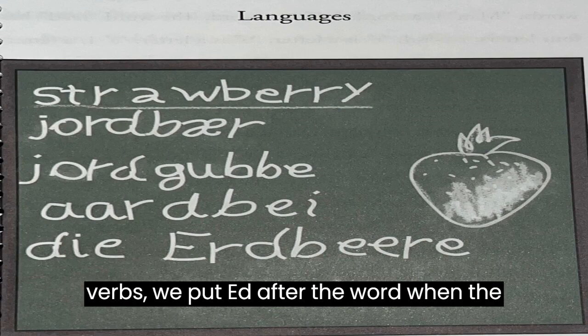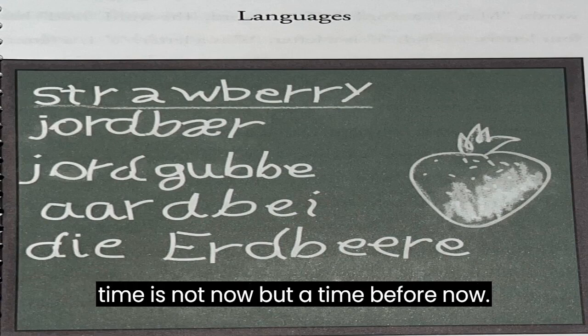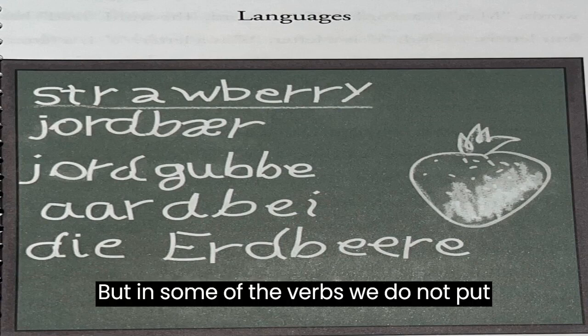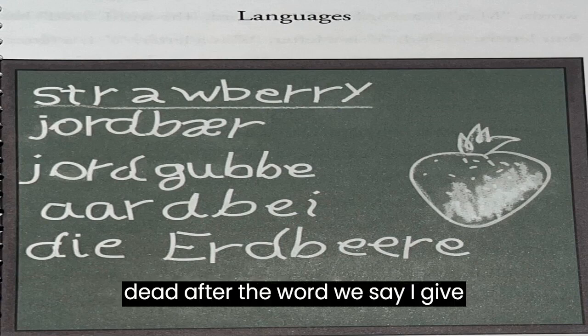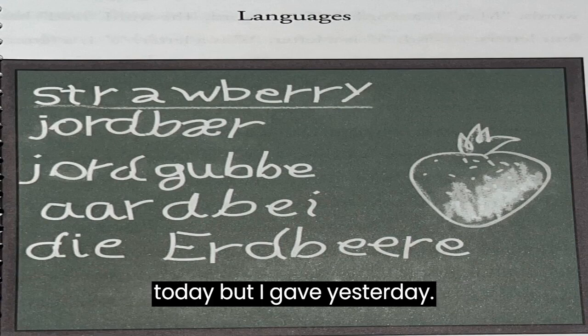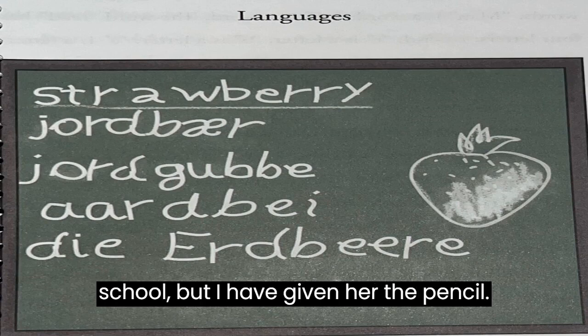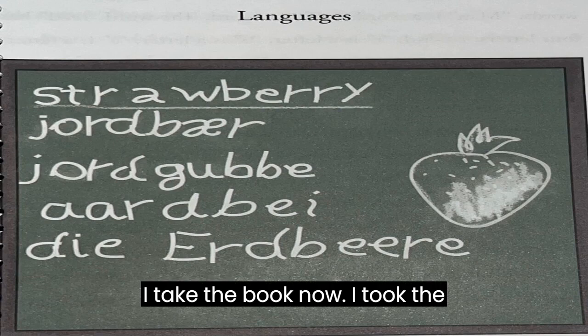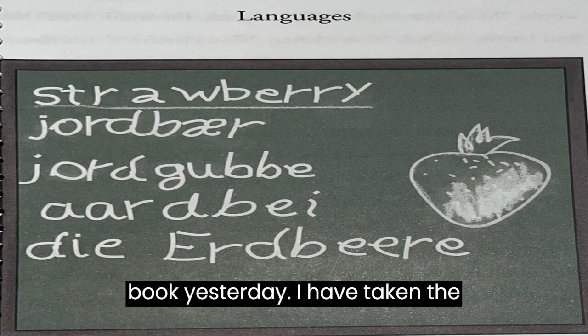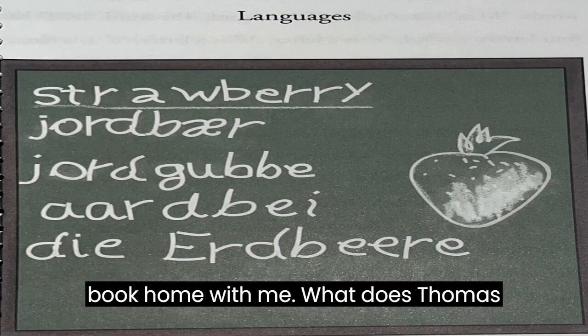In most of these verbs we put ed after the word when the time is not now, but a time before now. But in some of the verbs we do not put ed after the word, we say, I give today, but, I gave yesterday. We also say, I have learned to read at school, but, I have given her the pencil. I take the book now. I took the book yesterday. I have taken the book home with me.